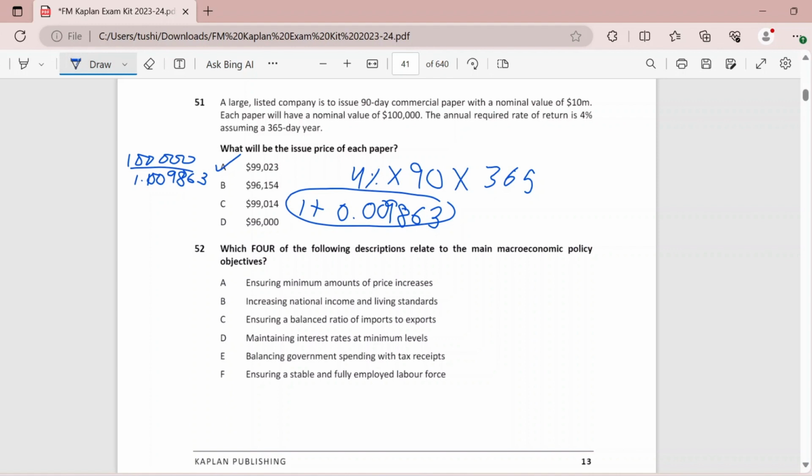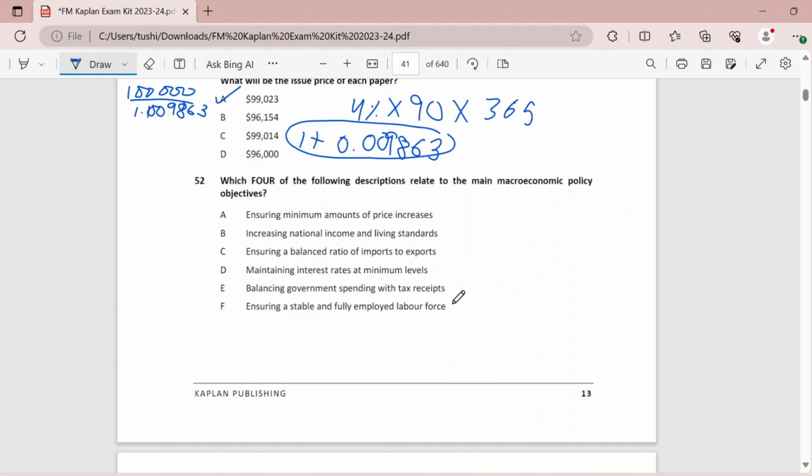Which four of the following descriptions relate to main macroeconomic policy objectives? Ensuring minimum amounts of price increases. Yes, this is inflation. We want to keep this to a minimum. Increasing national income and living standards. Again, something which is our objective. Ensuring a balanced ratio of imports and exports. Yes, we do want that so that we are in a balanced BOP position. Then maintaining interest rates at minimum levels. No, this is not the objective. Balancing government spending with tax receipts. No. Ensuring a stable and fully employed labor force. Yes, because the resources in the economy are scarce and we want the resources to be fully and optimally utilized.